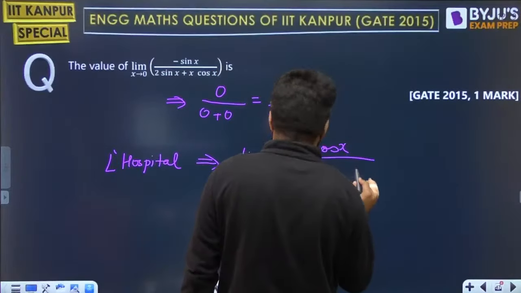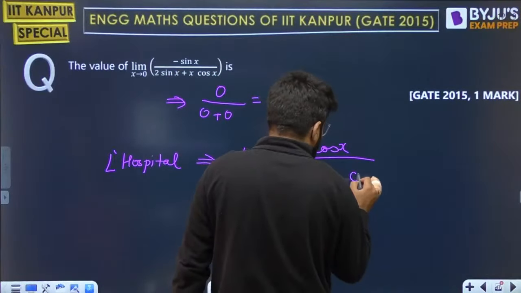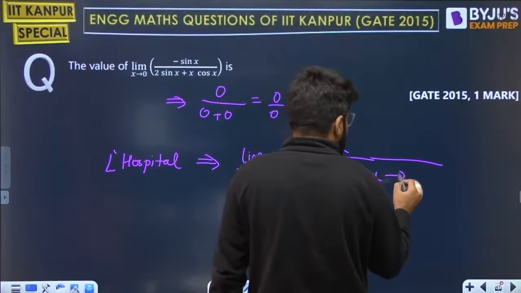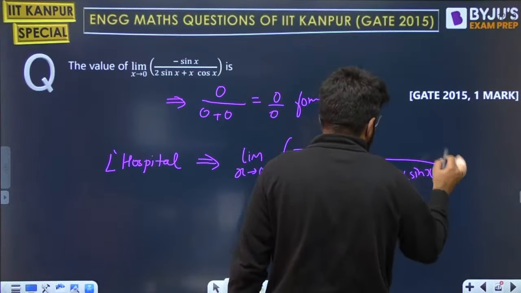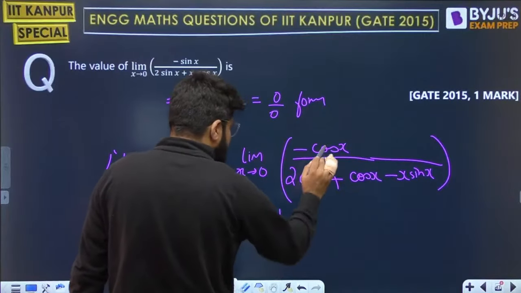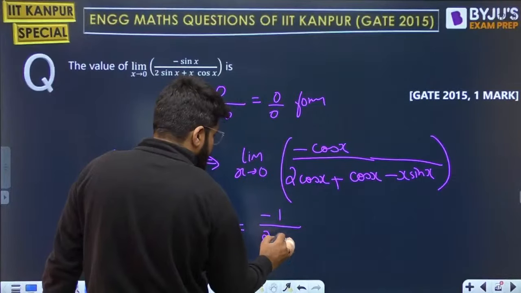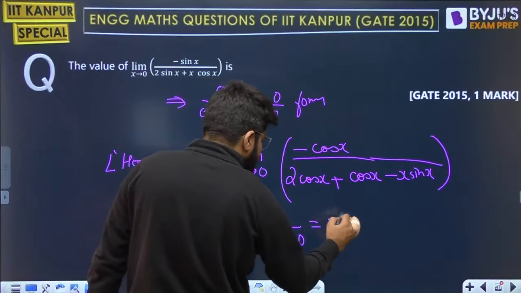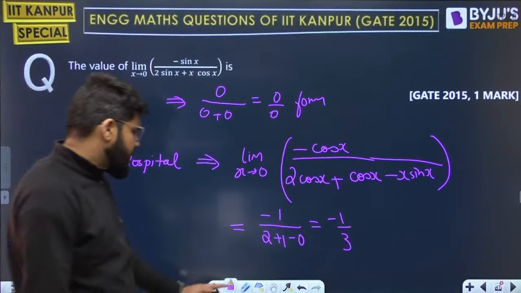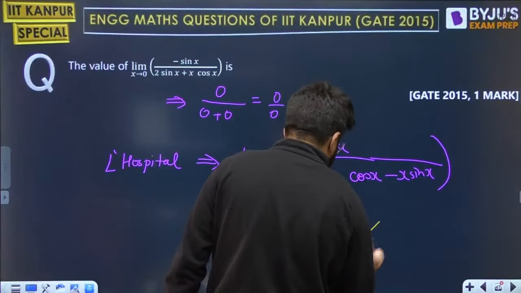So x constant, here first we keep cos x constant, so the differentiation of x is 1, and with x constant, the differentiation of cos x is minus sin x, so minus x sin x. Now if you put 0, you get minus 1, cos 0 is 1, upon 2 plus 1 minus 0. So this is directly minus 1/3. We have got the answer, no more L'Hospital required. Yes, minus 1/3 is the straightforward answer here.